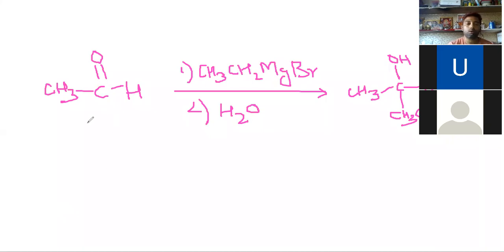Now we'll discuss another reaction. This one was with an aldehyde; now one with a ketone. In ketones we'll take acetone.